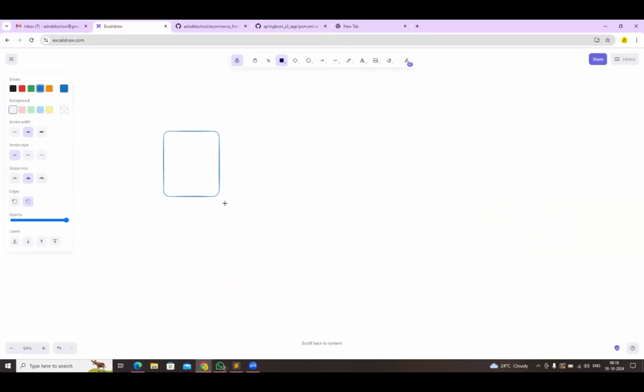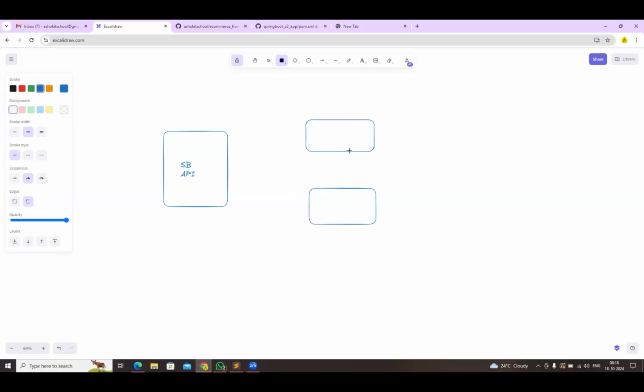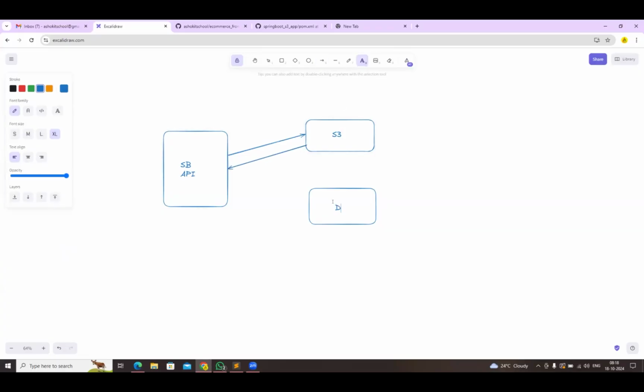So this is our Spring Boot application, this is our notifications API. It should communicate with the S3 bucket, and it should communicate with the database also. Why is it going to communicate with the S3 bucket? To upload the PDF. When the PDF is uploaded, it will give us the PDF URL. Then the PDF URL we need to update in the database table. This is the URL of the PDF which is available in the S3 bucket.